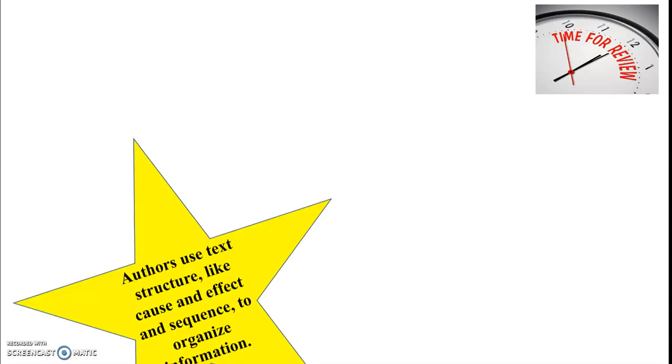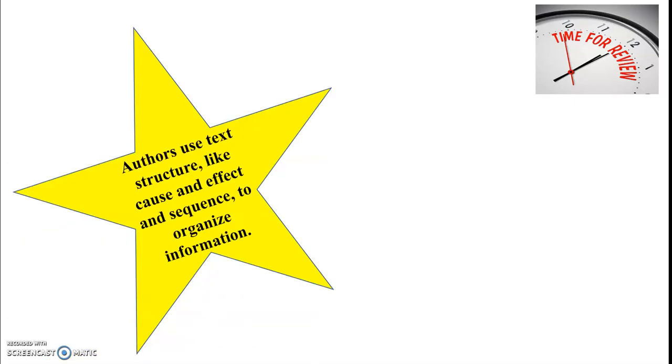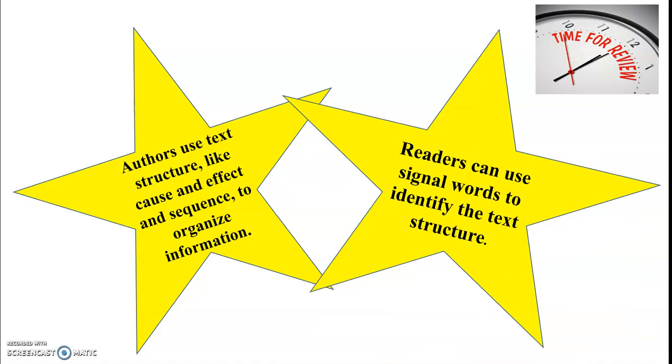Let's keep going. Time for a quick review. Remember that authors use text structure like cause and effect and sequence to organize information. Remember also that readers can use signal words to identify the text structure.